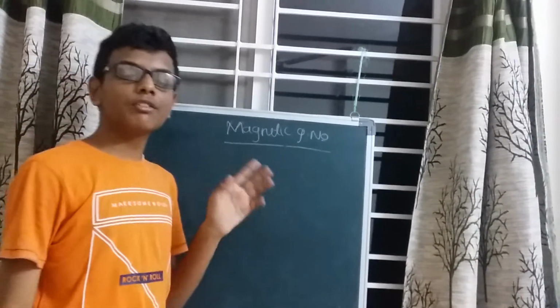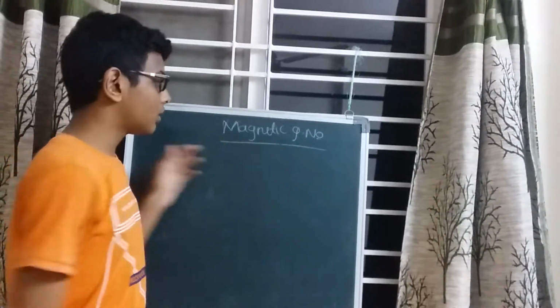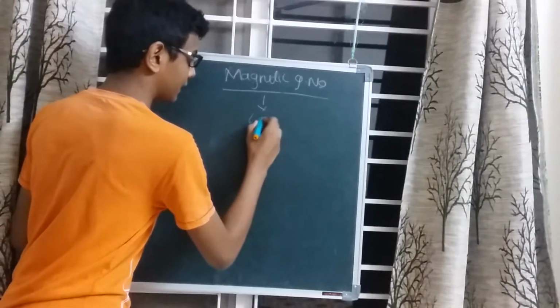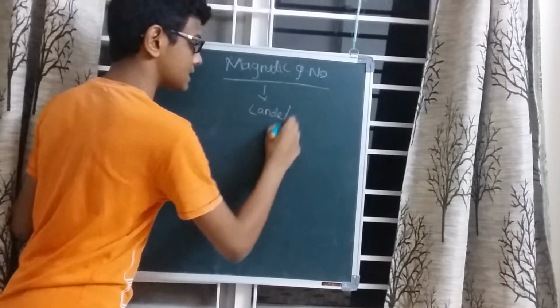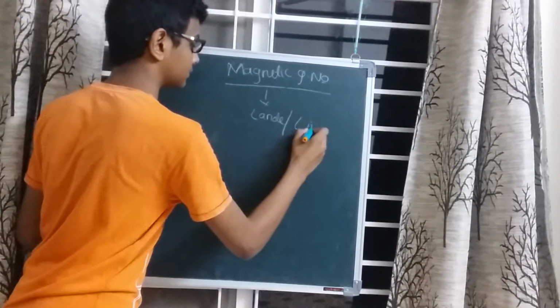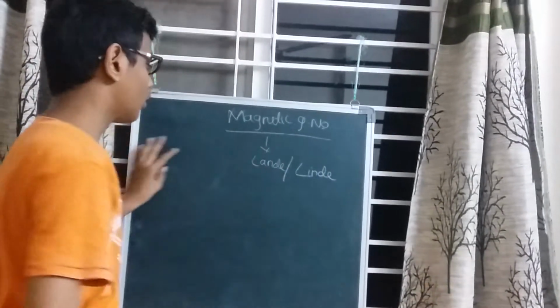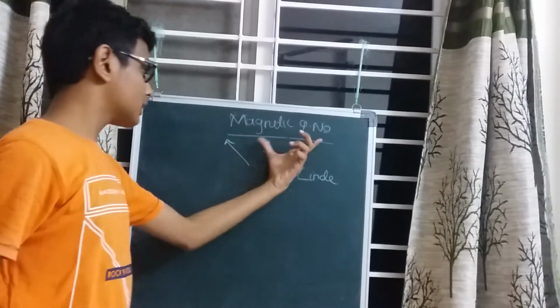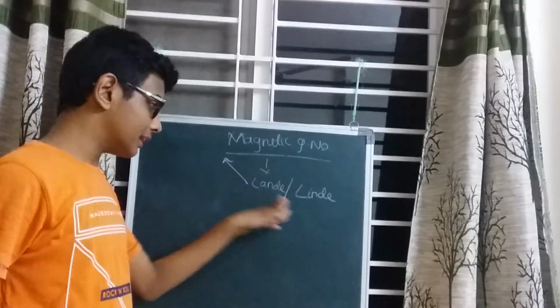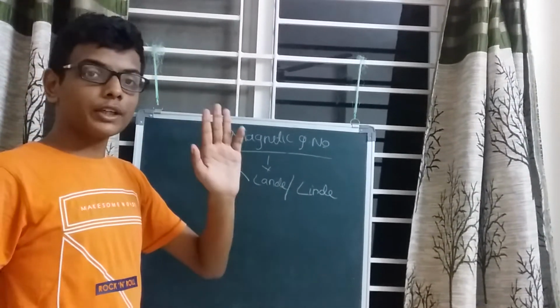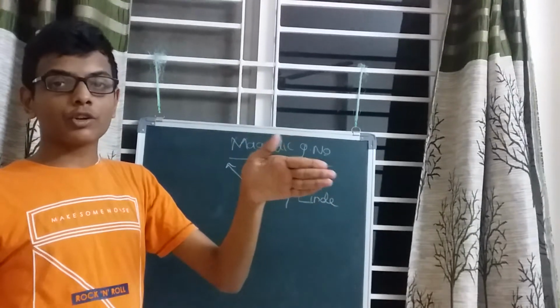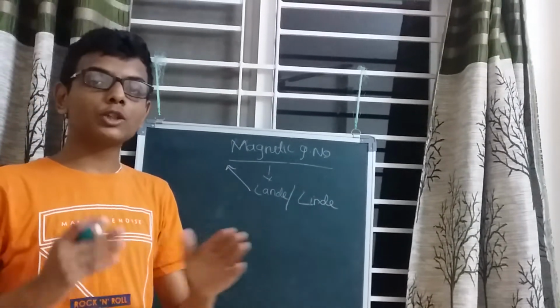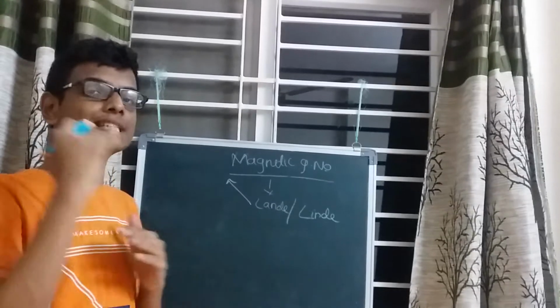As we have discussed in our first video, the magnetic quantum number was proposed by Landé, and some pronounce it as Linde. Why did he propose this magnetic quantum number? The magnetic quantum number was proposed by Landé because he wanted to explain the splitting of an electron in the magnetic field. That is, he wanted to prove the splitting of an electron under the Zeeman effect.